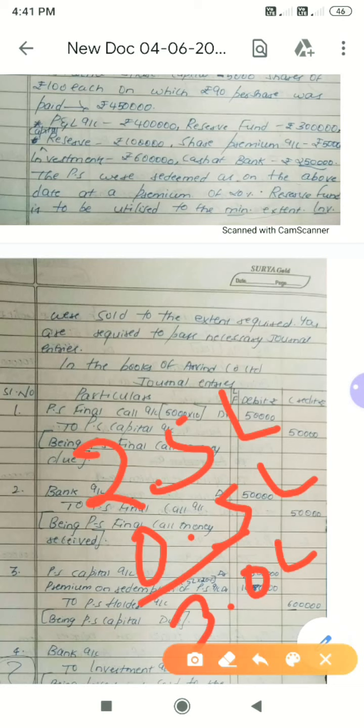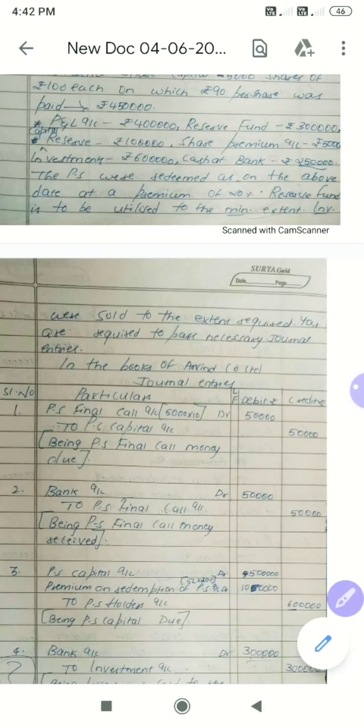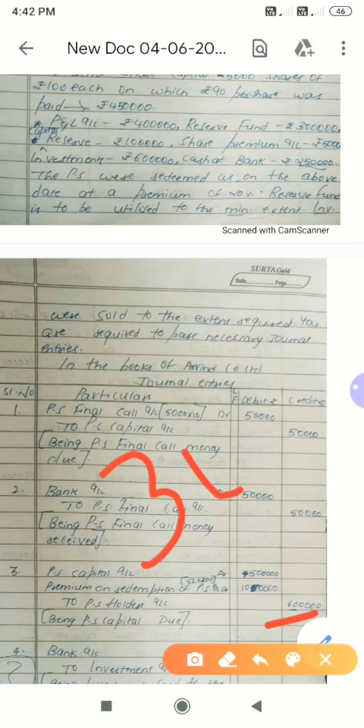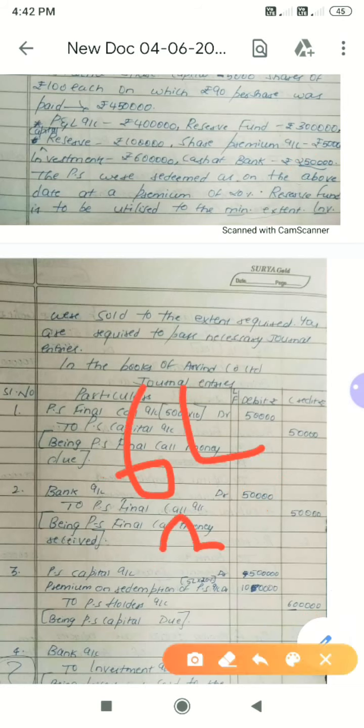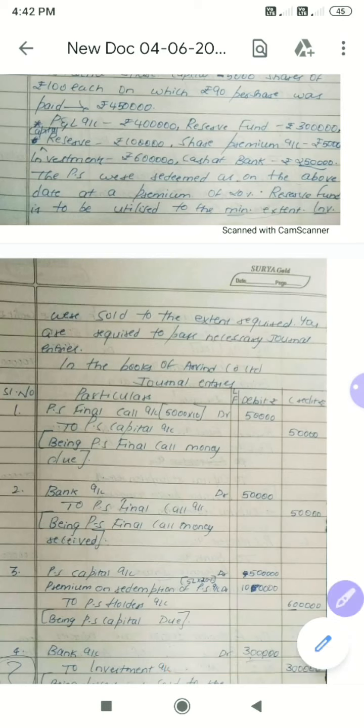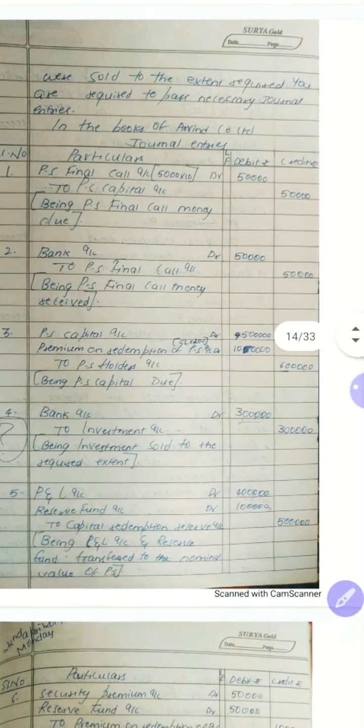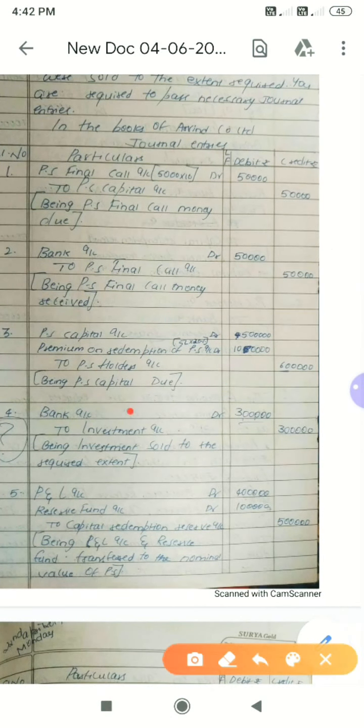Now to pay this amount, to pay 6 lakh, we have got only 3 lakh, that is this 50,000 and cash at bank 2,50,000. But still we require 6 lakh. Out of 6 lakh we have only 3 lakh. We want the balance 3 lakh. So from where do we have to take? We have to sell investment. That is what they have given: investment to be sold only to the required extent. So we have to sell investment for how much amount? 3 lakh. That is the journal entry we have passed. They have not given any loss and all. Bank account debit 3 lakh to investment account 3 lakh.